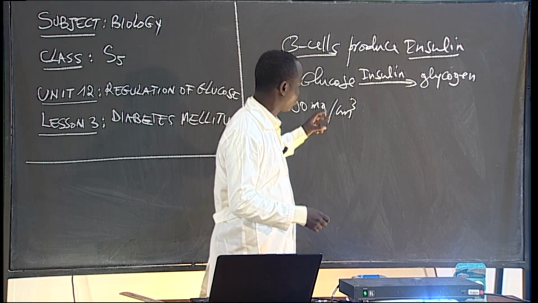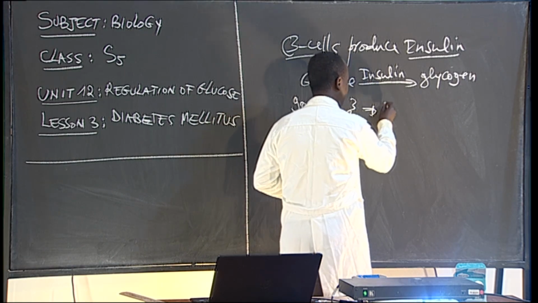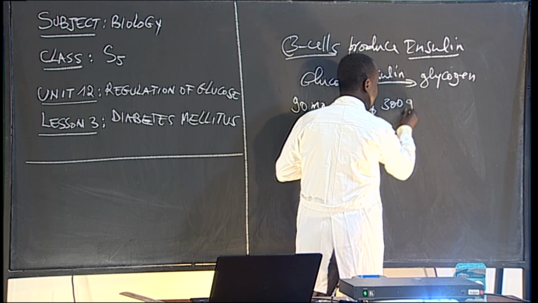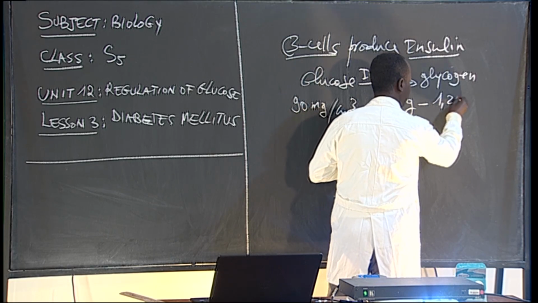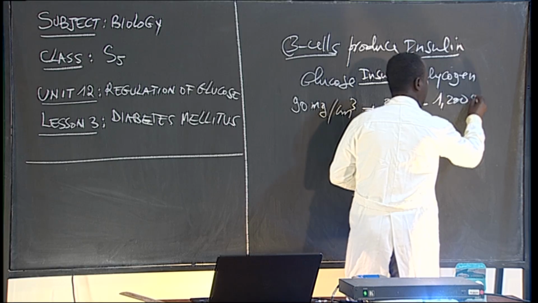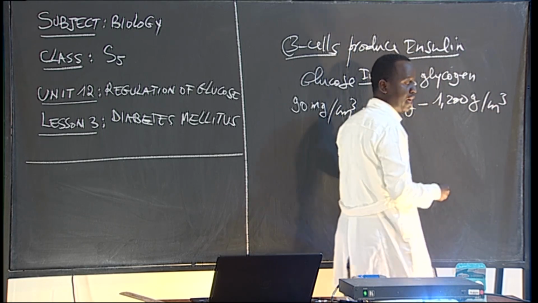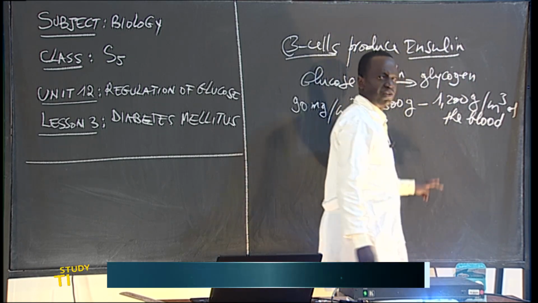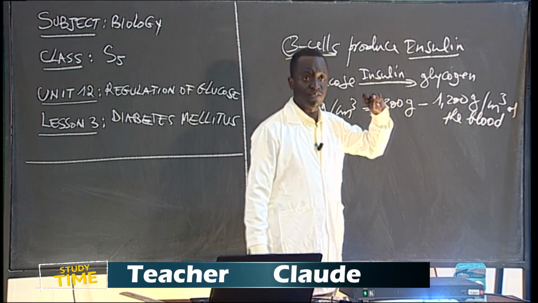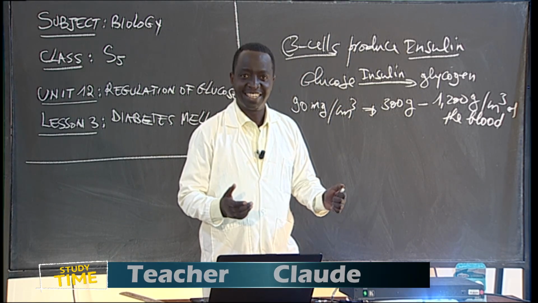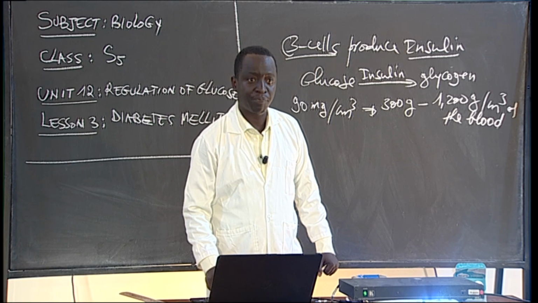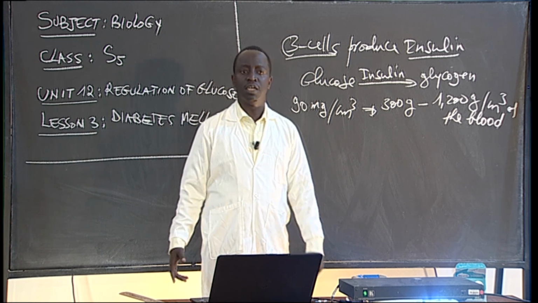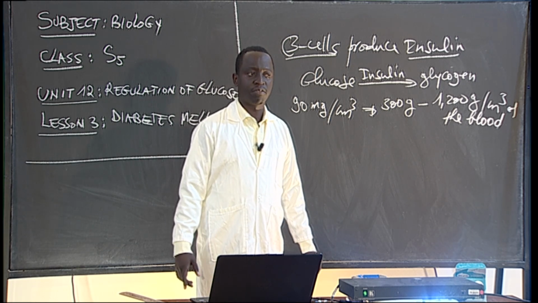It can even reach, this can increase actually from 300 to 1,200 milligram per centimeter cube of the blood. You see? So now this is the problem because there is lack of insulin. Are you understanding this? Now, let's continue. So now, what are the symptoms that show that you suffer type 1 diabetes mellitus?